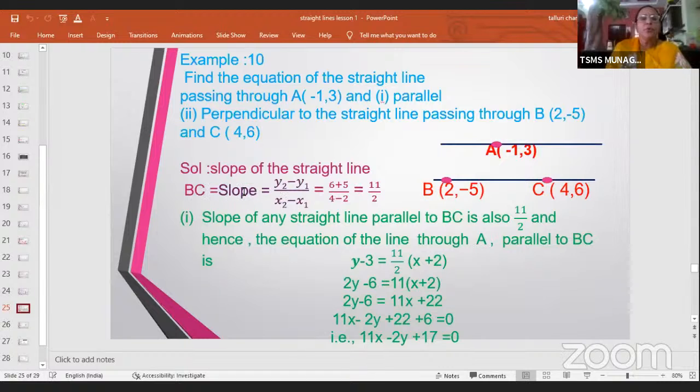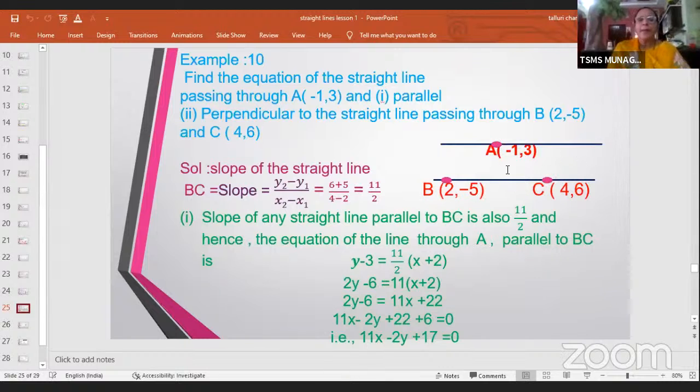As you know, slope is y2 minus y1 by x2 minus x1. Here let us take this as x1 y1 and this as x2 y2. So this becomes 6 minus or minus plus 5 by 4 minus 2, which is 11 by 2. The slope of BC here is going to be 11 by 2.